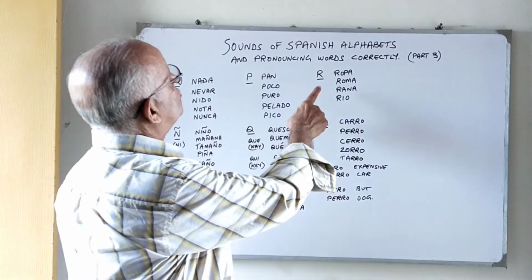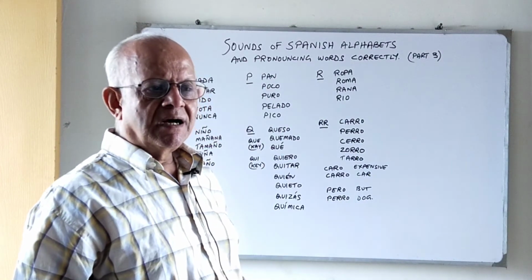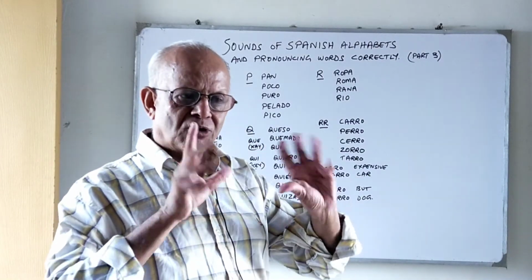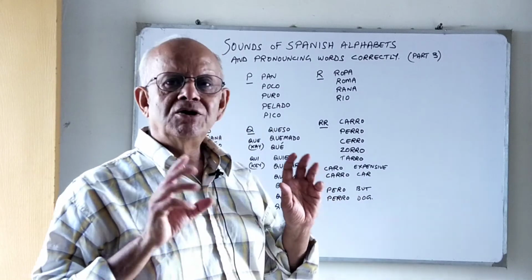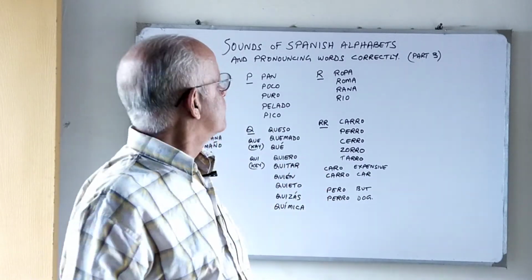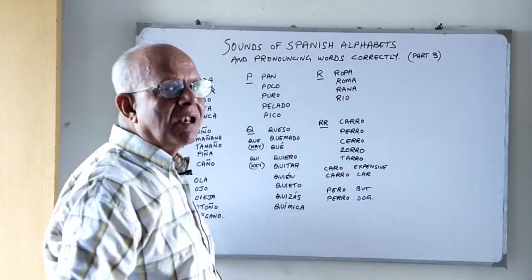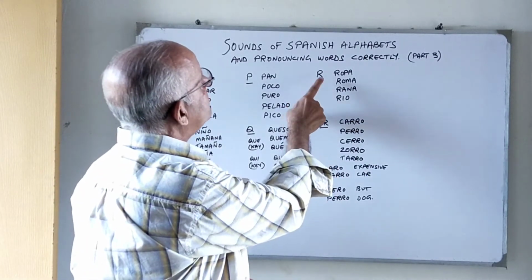Okay, now let's go to the R. Spanish R's are slightly stronger than the English R's. We pronounce them, especially in Central American countries, you'll note that people pronounce the R's really rolling the tongue. And then there's a difference between the R and the double R. In Spanish, the double R is also an alphabet. So let's start with the single R.